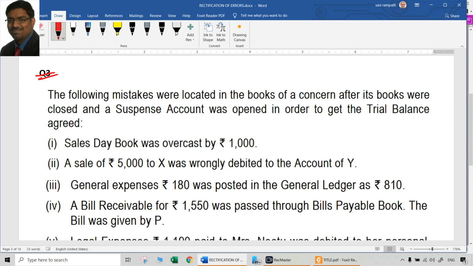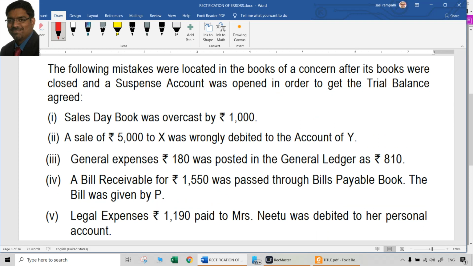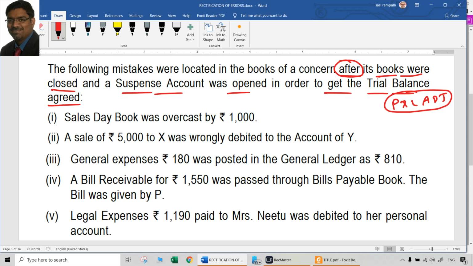Now let's move on to question number 3. The following mistakes were located in the books of a concern after its books were closed, and a suspense account was opened in order to get the trial balance agreed. Of course, if there are one-sided errors, definitely there would be a suspense account. But what we are rectifying now, you have to understand, after the books were closed, there will be a P&L adjustment account also if required, not always. When will it be required? Whenever we have to impact any nominal account, or for your general understanding, any account that reflects in the trading account or profit and loss account. For any balance sheet item, there is no problem.